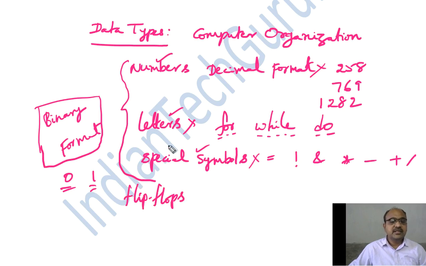So ultimately any such data, such as numbers, letters, special symbols, must be converted into zeros and ones.